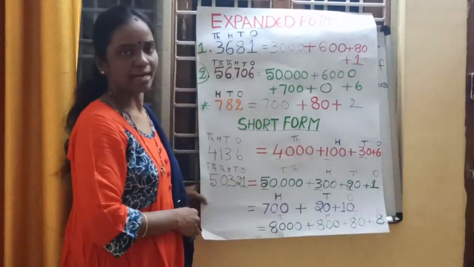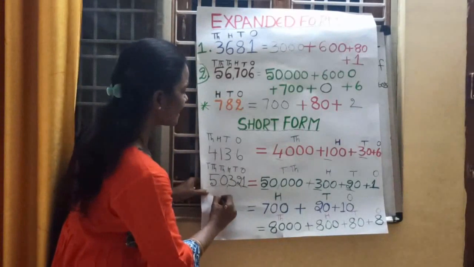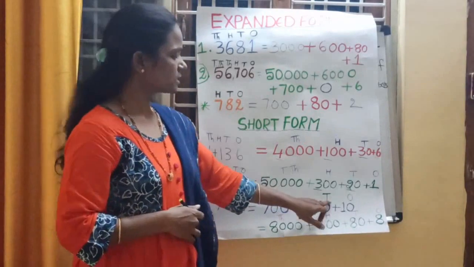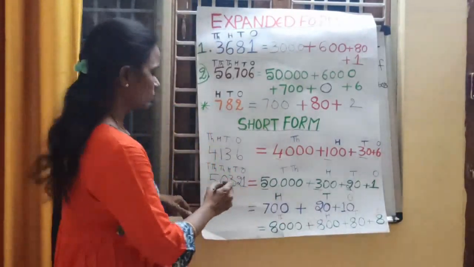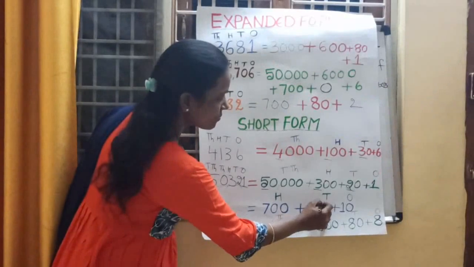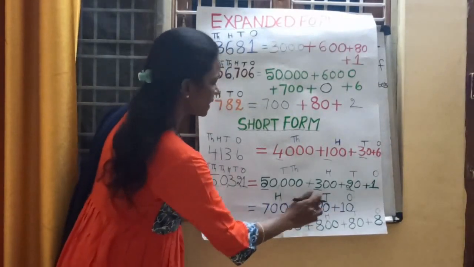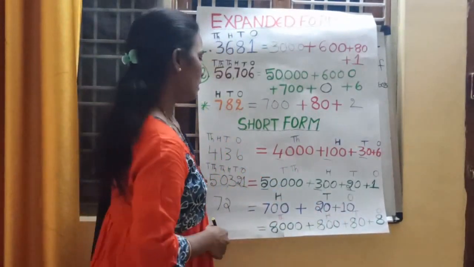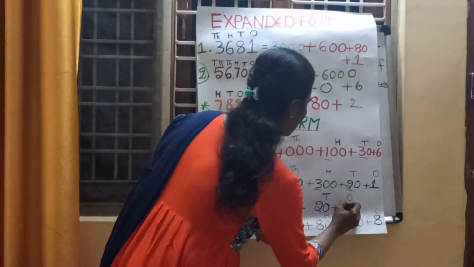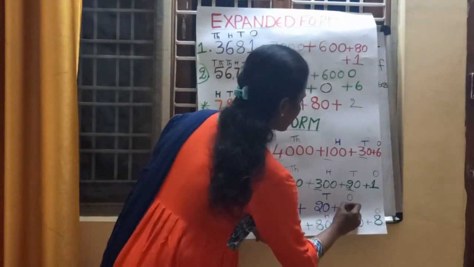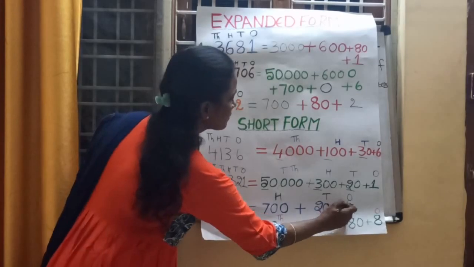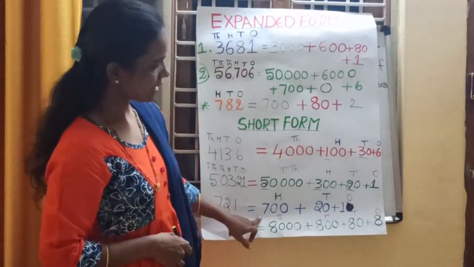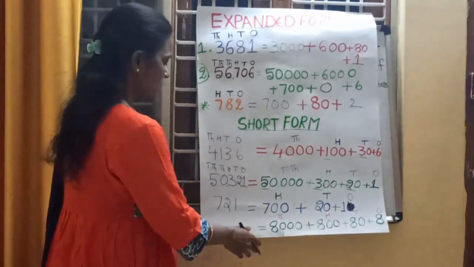It is a 3-digit number, right? Now write down. Tell me, children. Hundreds place, what is the number? 7 is there. In tens place, what is that number? 2 is there. In tens place, there are 2 tens. In ones place, only 1 is there. How many ones are there? 1. So it is 721. Yes. Now come to the last example.